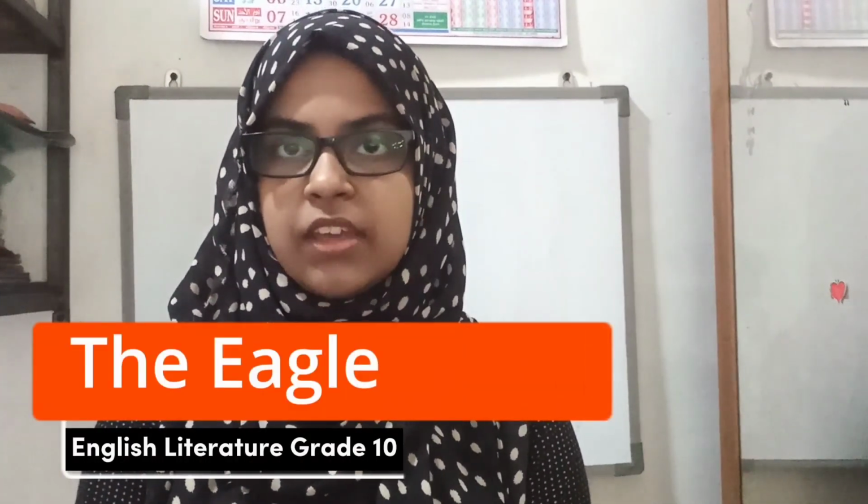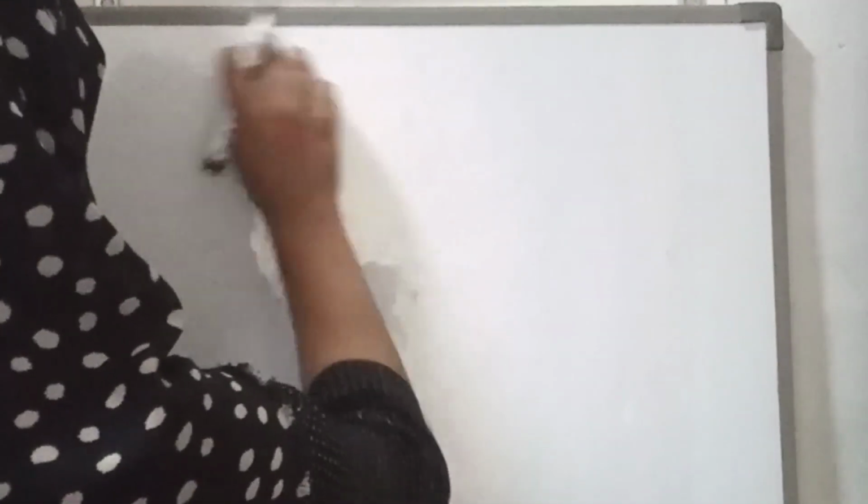Today we are going to start our poem. The first poem we are going to discuss in this class is The Eagle. This is the poem we are having in the syllabus for first term, grade 10. So we are going to discuss the poem The Eagle. So we can write the heading as The Eagle by Alfred Lord Tennyson.